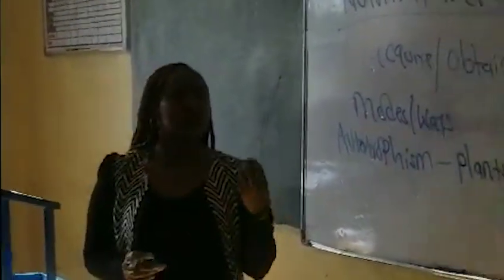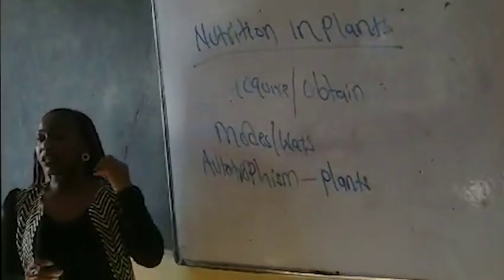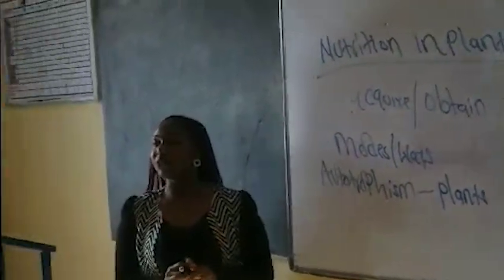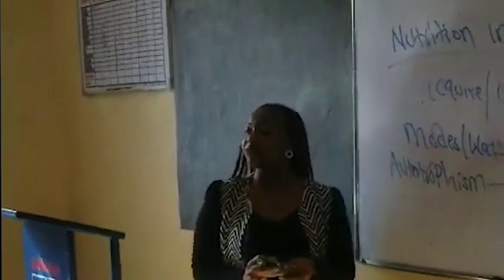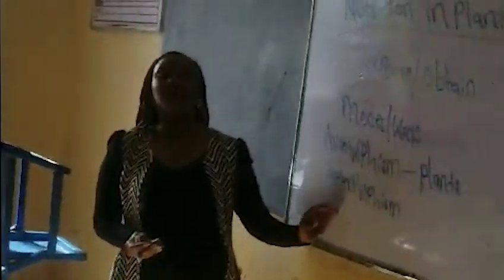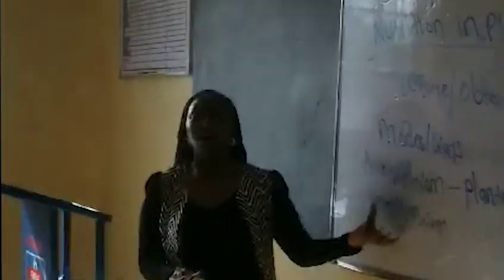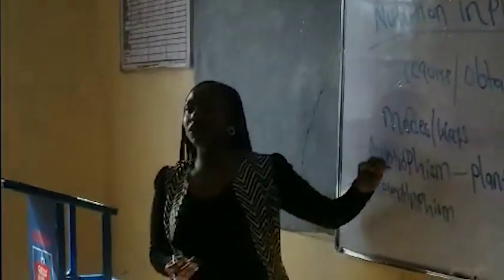Now the other mode of nutrition is which one? Heterotrophism. Who is going to define heterotrophism for us? Yes, sir? Heterotrophism is a mode of nutrition used by animals to obtain their food. It is a mode of nutrition whereby animals do not manufacture their own food.